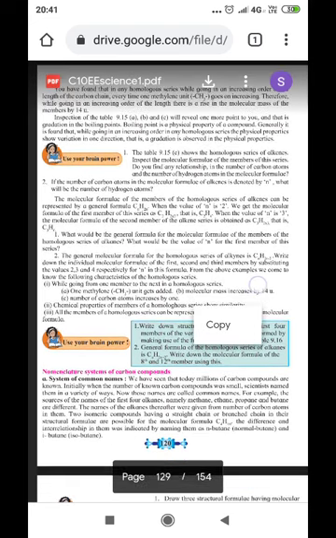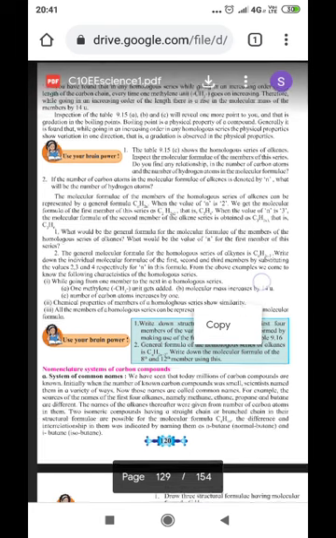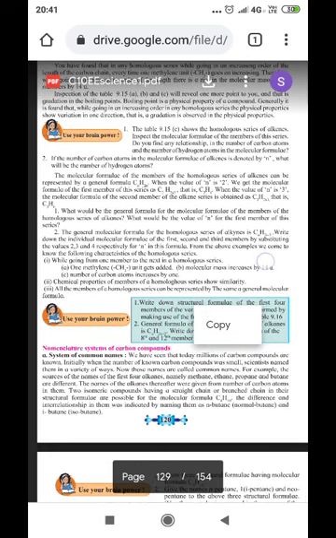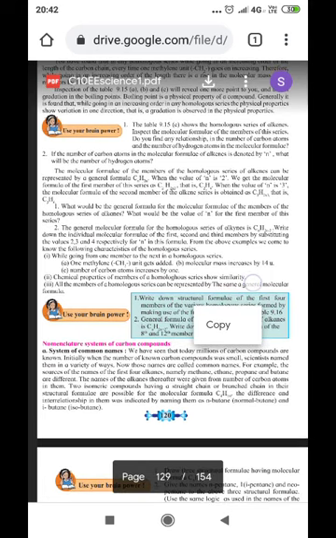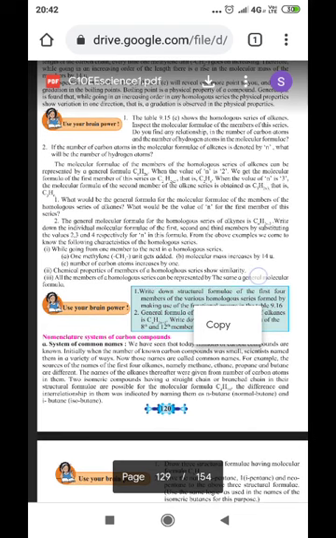Inspection of the table 9.15 A, B, C will reveal one more point to you, that is the gradation of the boiling points. The boiling point is a physical property of the compound. Generally, it is found that while going in increasing order in any homologous series, the physical property shows variation in one direction. That is, gradation is observed in the physical properties.